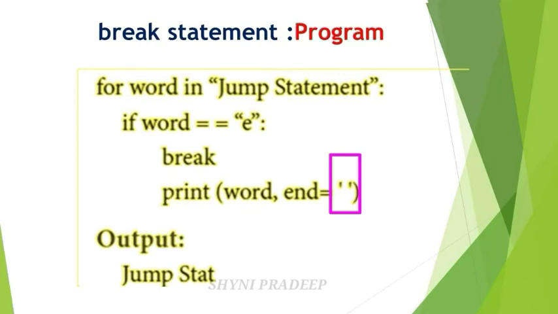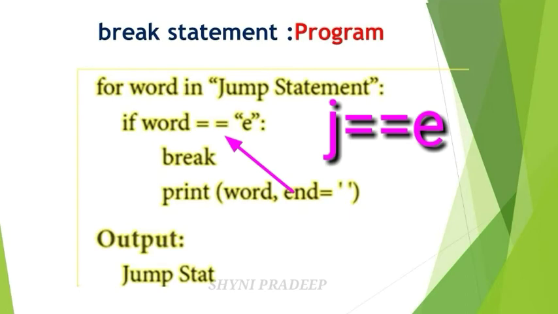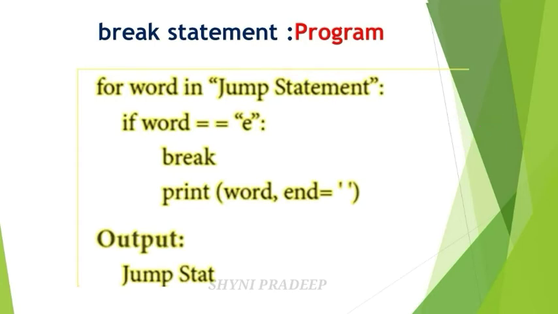Okay. So see here, first check the for loop condition, vad is j. Okay. Next check the condition, if vad is equal to e. Vad is what? J. J is equal to E? Not. This condition is not true. So you have to skip the break statements. Next, execute print vad. What is the vad now? J. Okay. So you have to print J in the output screen. Next, end is equal to single quotes without space. Okay. So you don't need to give space between two letters.